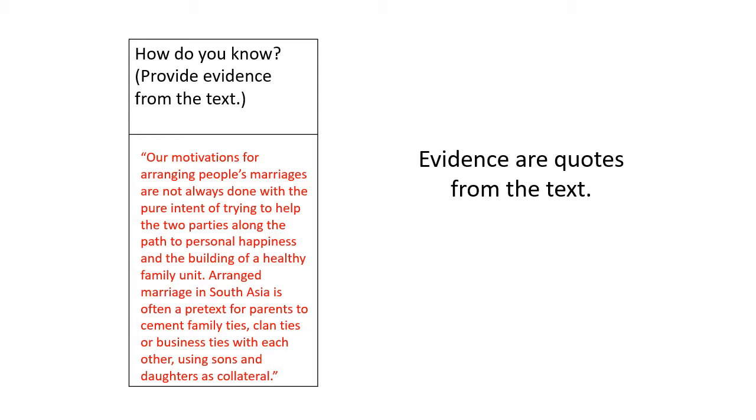She states, "Our motivations for arranging people's marriages are not always done with the pure intent of trying to help the 2 parties along the path to personal happiness and the building of a healthy family unit. Arranged marriage in South Asia is often a pretext for parents to cement family ties, clan ties, or business ties with each other, using sons and daughters as collateral."